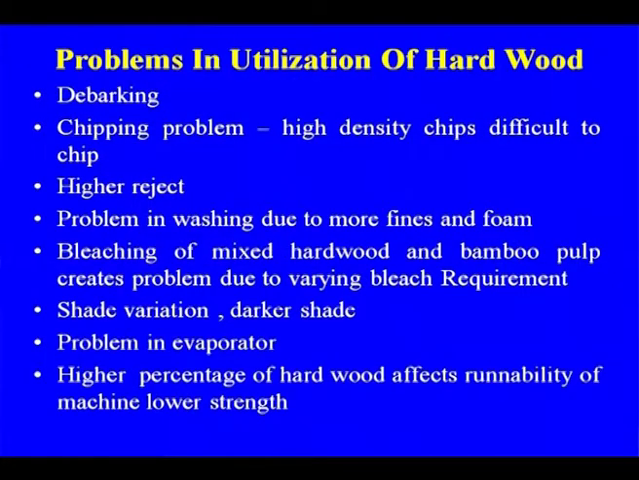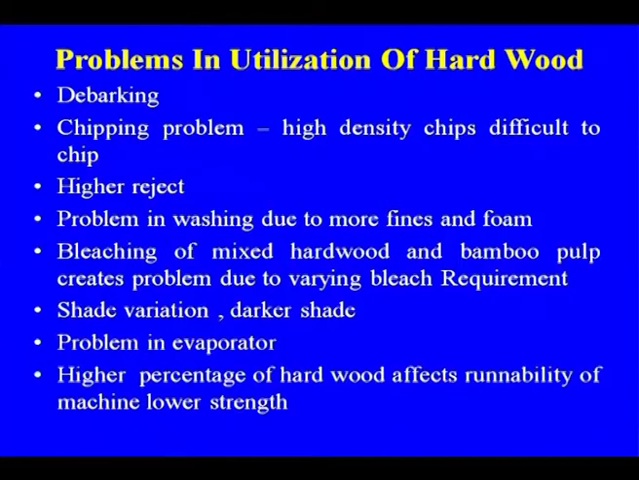These are some of the problems we are facing in the utilization of hardwood: the debarking and chipping problem, higher rejects, and problems in washing due to more fines and foam. As I told you, the fiber length is less in hardwood in comparison to bamboo and softwood, so more fines are generated. These fines result in lower strength of the paper, and they are also present in the waste water you get during cleaning.